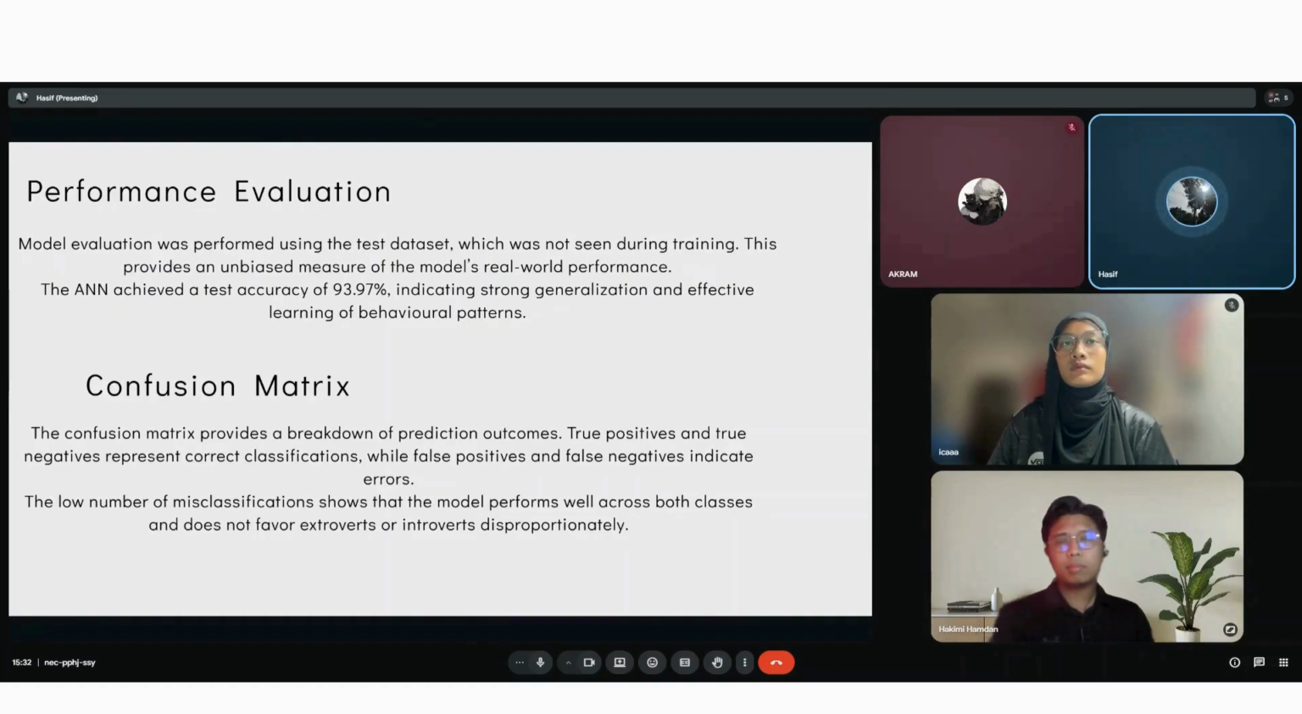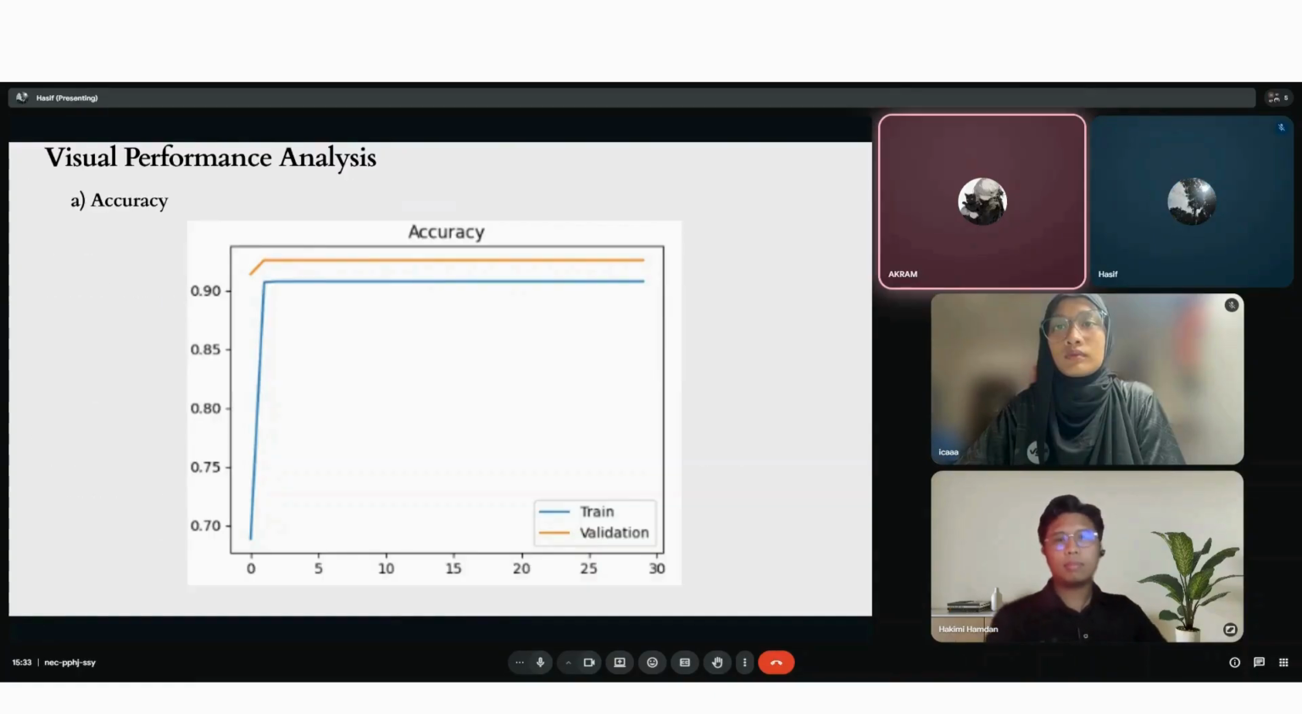The confusion matrix provides a breakdown of prediction outcomes. True positives and true negatives represent correct classifications, while false positives and false negatives indicate errors. The low number of misclassifications shows that the model performs well across both classes and does not favor extroverts or introverts disproportionately. This slide shows the performance of our neural network model.